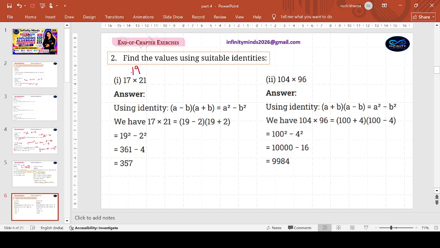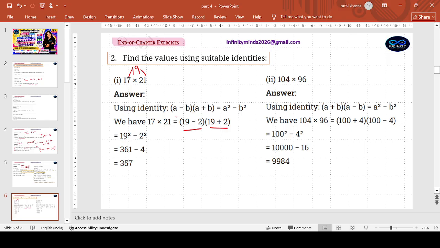Like here, 19 can be termed as equidistant. It is equidistant from the two numbers given. It is at equal distance from 17 as well as 21. So at a difference of 2 units from 17, 2 units from 21. 17 could be expressed as 19 minus 2, and 21 as 19 plus 2.